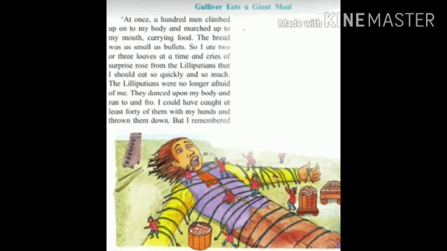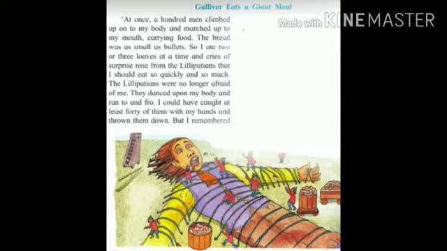Let's move to the second subparagraph, dear student. What happened? Gulliver ate a giant meal. Now here Gulliver was feeling very hungry, like a giant. So Gulliver was going to eat a giant meal, because giants eat very much. Here Gulliver is compared to a giant.